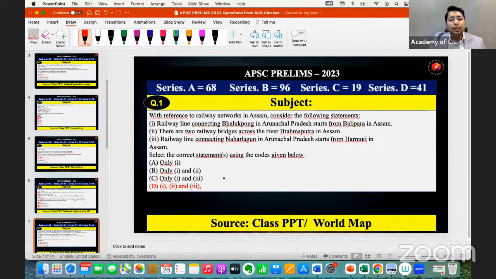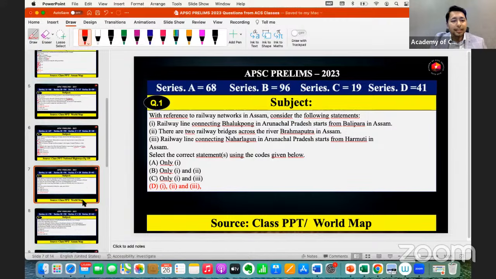In the case of railway, highway, waterway, these are very important topics we used to discuss in the class. We can see here all three statements are correct. If you read them, you will know these are facts. So all three statements are correct here.